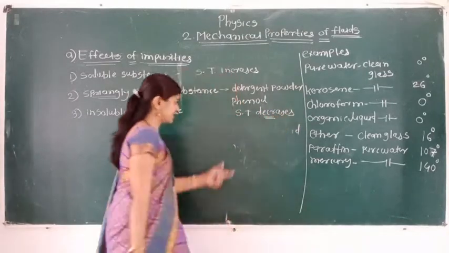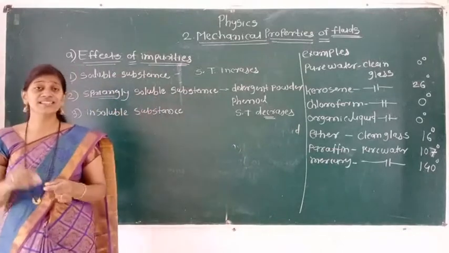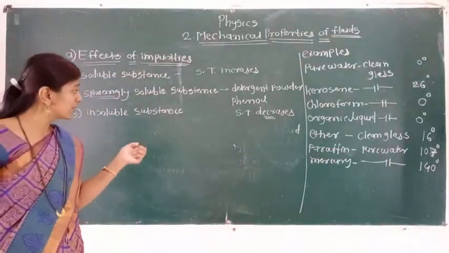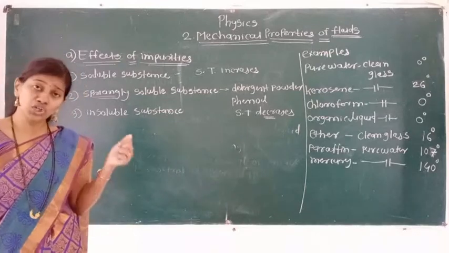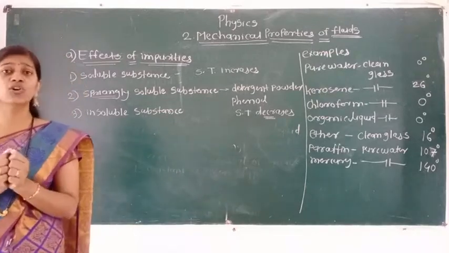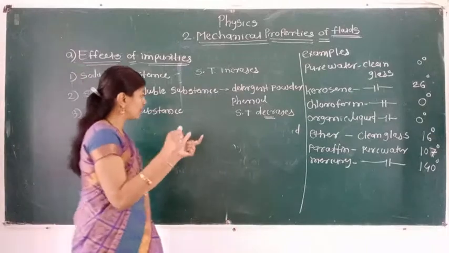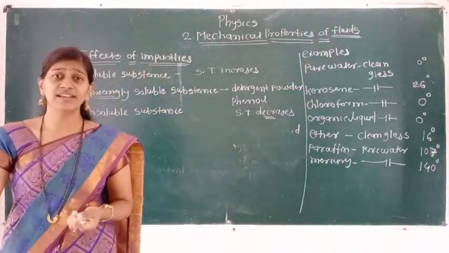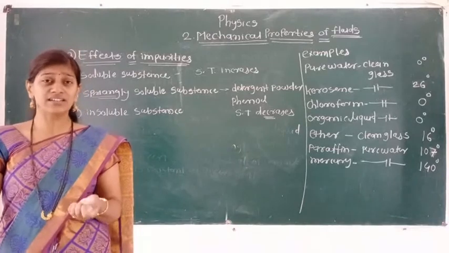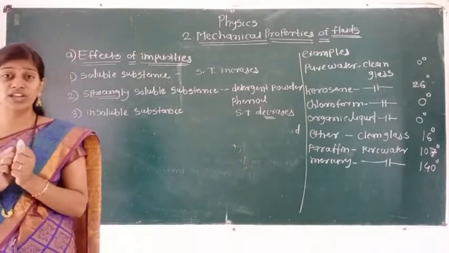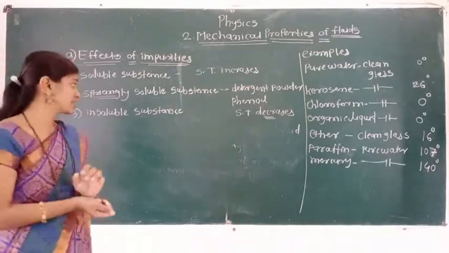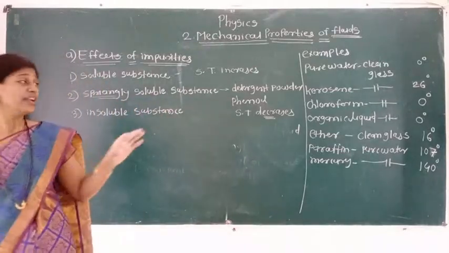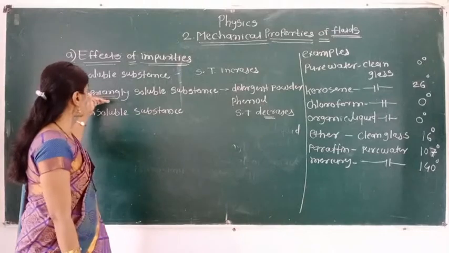Whenever detergent is added in water, it will make a good angle of contact. Due to that, whenever we are washing the cloth, because of the detergent powder, the stain, the dirt, is removed from the cloth. When we dissolve detergent powder in water, it comes under sparingly soluble substance.